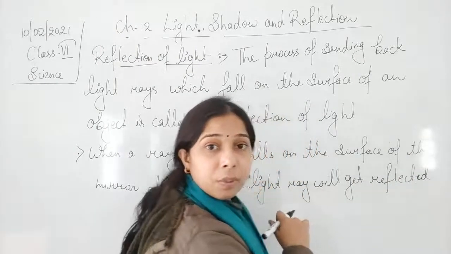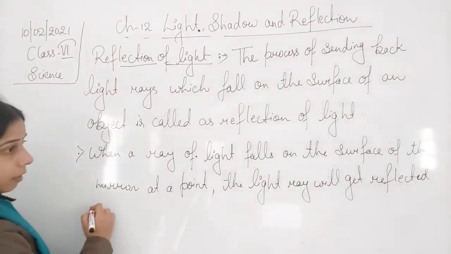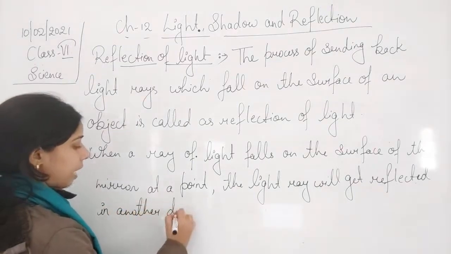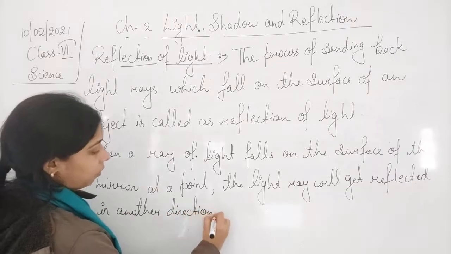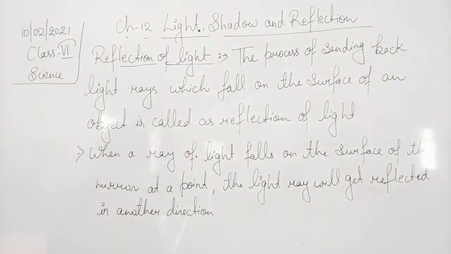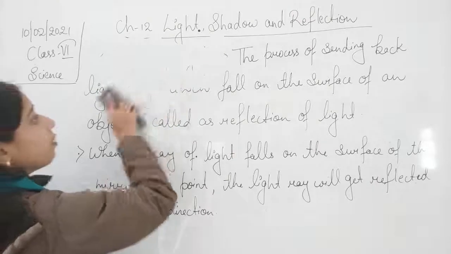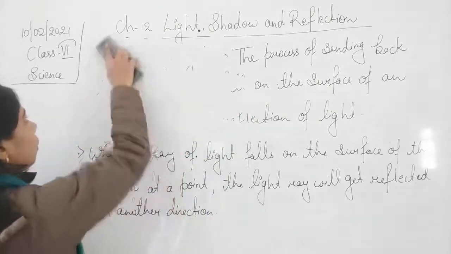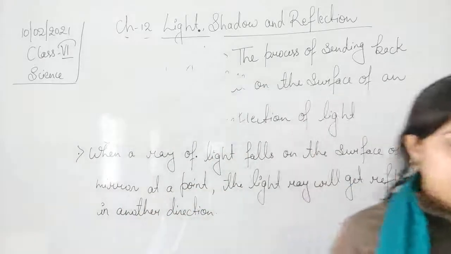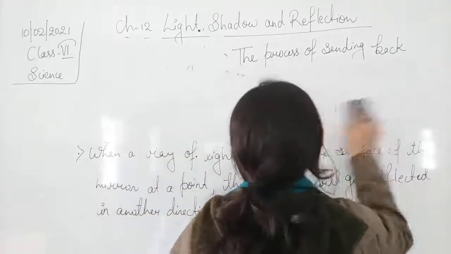The light ray will get reflected in another direction. And we can also write that reflection totally depends upon the different types of objects.